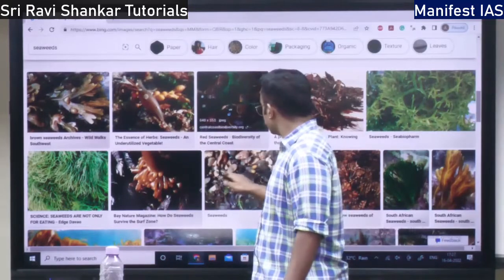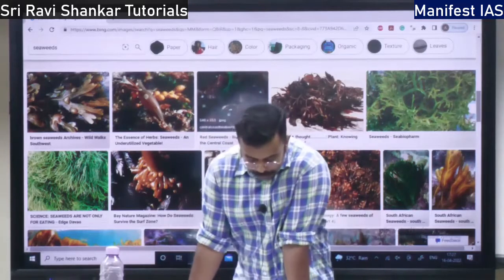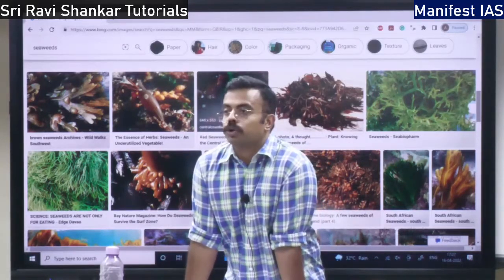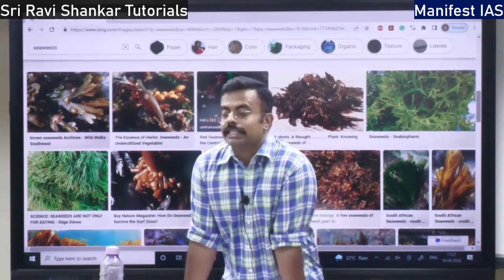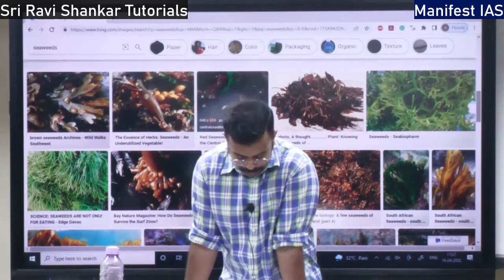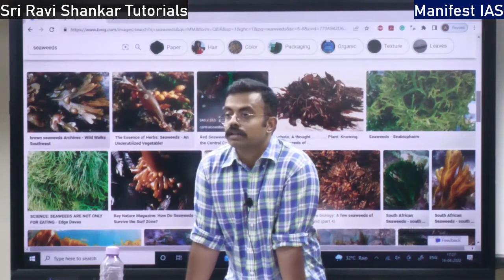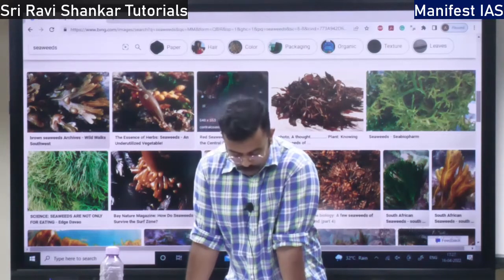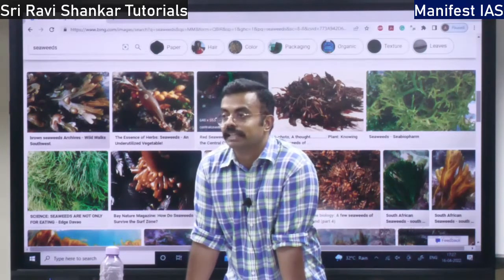See, they are growing on coral. They are attached to rocks. So this is seaweed. They are found in the tidal zone where there are tides, high tide and low tide. There you are going to find the seaweed. Just like the seagrass, the seaweed is also grown in the shallow water region, shallow coastal waters, right? So there are many types of seaweed based on color, right? So blue-green seaweed, green seaweed, brown seaweed, as well as red seaweed. So these are the basic colors of the seaweed.